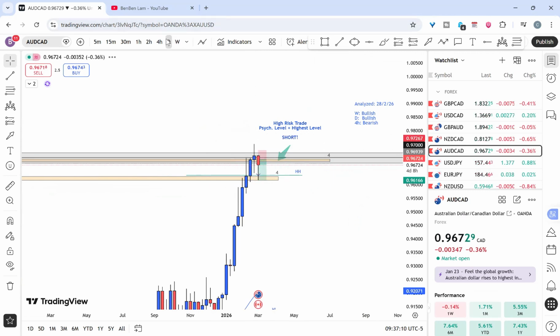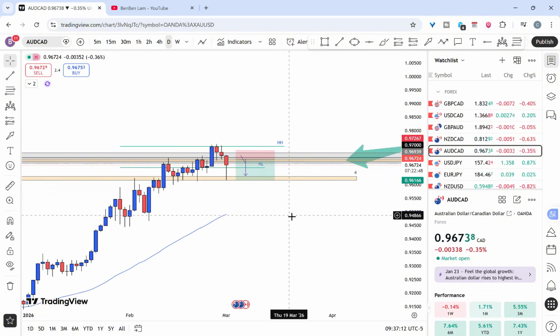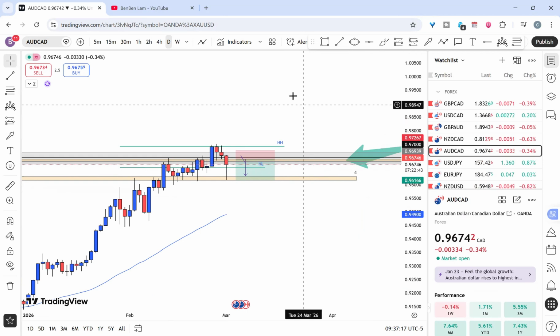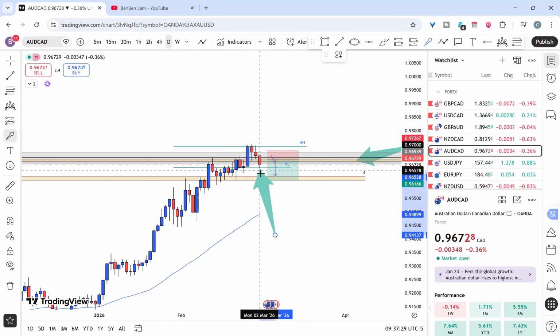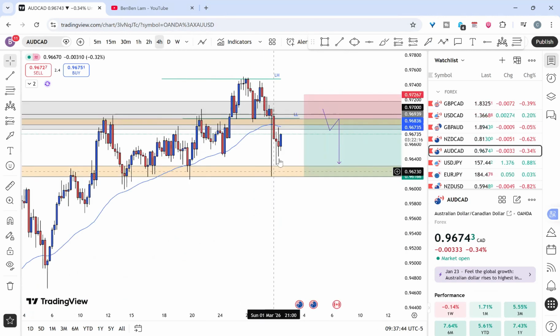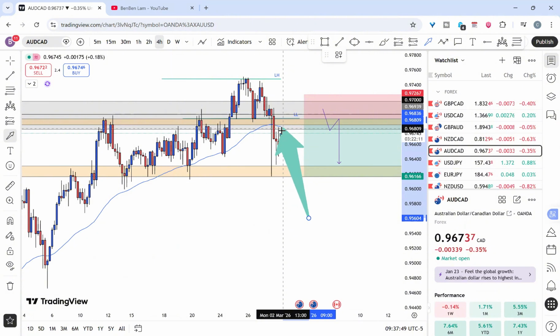So this is another indication that it may go back down in order to create a new higher low, getting a pullback. If we look at the daily time frame, it doesn't really look that exciting. But as you guys can see, it came back down already, hit the support level on the 4 hour time frame, and now it's pushing back up. So we might get a refill for tomorrow. On the 4 hour time frame, it reaches the EMA with the resistance level of the daily and the 4 hour time frame, and then we can sell.